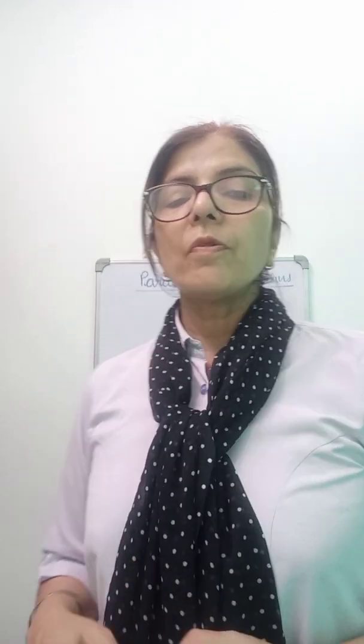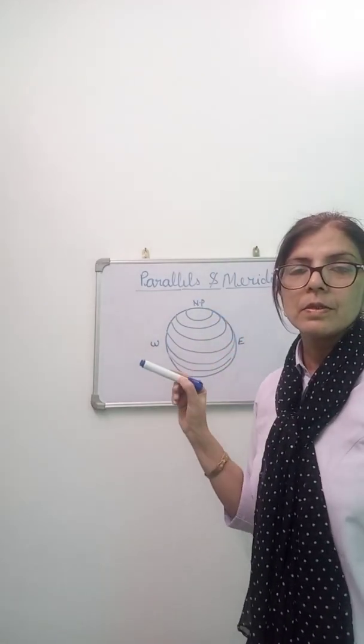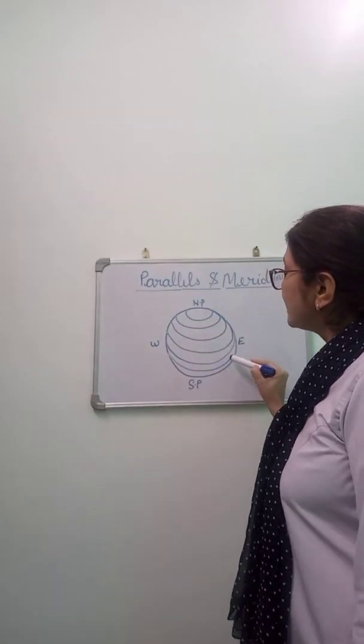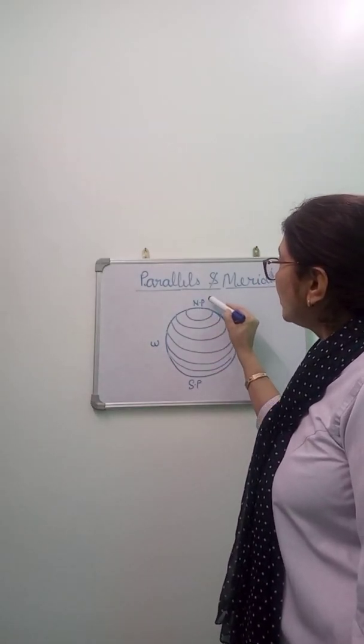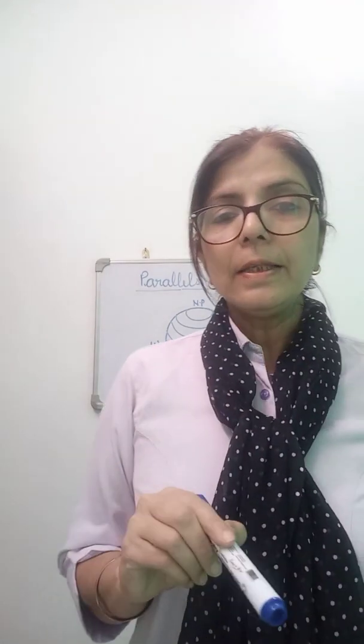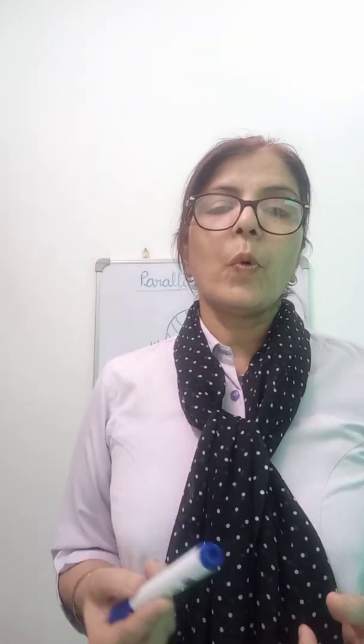Now I am going to discuss with you the important features of the parallels. First of all, parallels are complete circles. All parallels are complete circles except the North Pole and South Pole. These are not circles, these are points, the pole points.